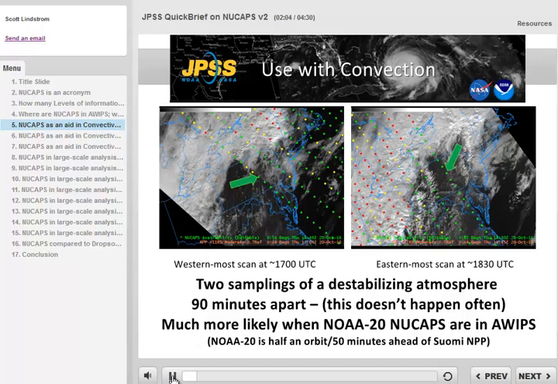Here's an example of how NUCAPS soundings can be used. This was a lucky day when sequential Suomi NPP passes both generated good NUCAPS soundings in a region of interest. This sometimes happens if you are poleward of about 40 north. This will happen with much greater frequency and for regions farther south, when Suomi NPP and NOAA 20 NUCAPS soundings are both flowing into AWIPS sometime in 2019. As of October 2018, only Suomi NPP NUCAPS soundings are available.